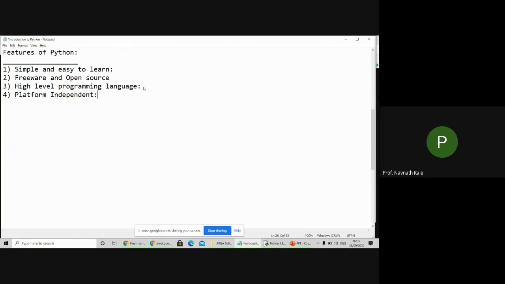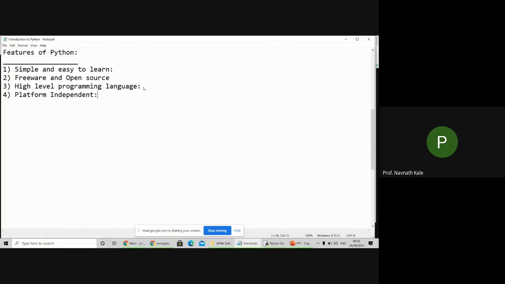Suppose this is my Windows platform. I have written a code on the Windows platform. So I can run this same code on a Unix platform also, on any machine. That's why it's called platform independent. Here we are writing a program only once, and we can run it on any platform, anywhere, on any machine.